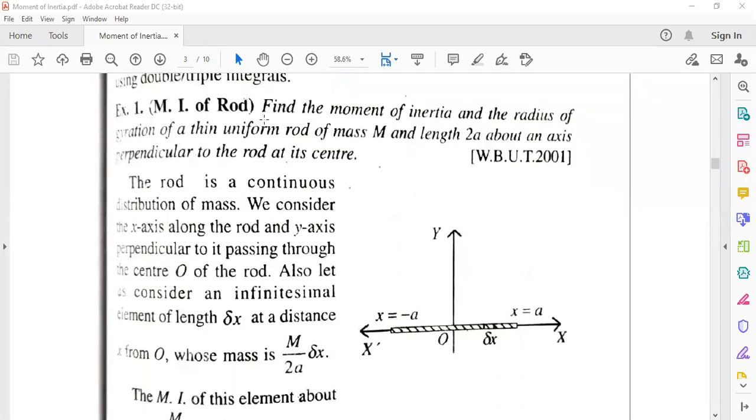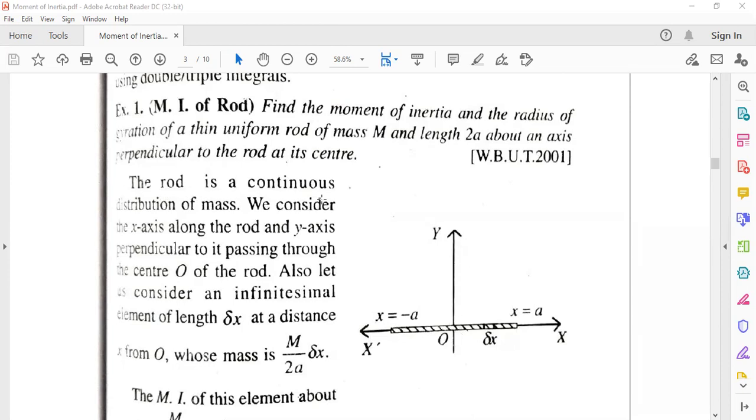Here the moment of inertia of a rod. Find the moment of inertia and the radius of gyration of a thin uniform rod of mass m and length 2a about an axis perpendicular to the rod and through its center. So here we are taking the rod x equal to minus a and x equal to plus a about the x axis, and y axis should be perpendicular to this.